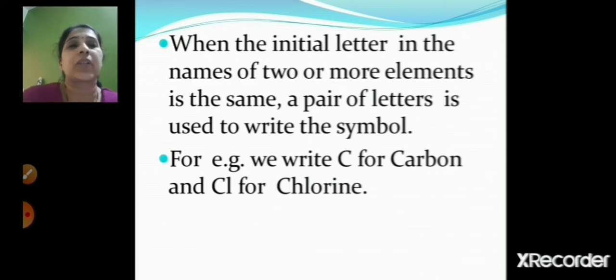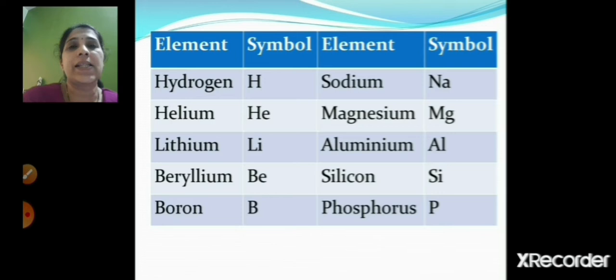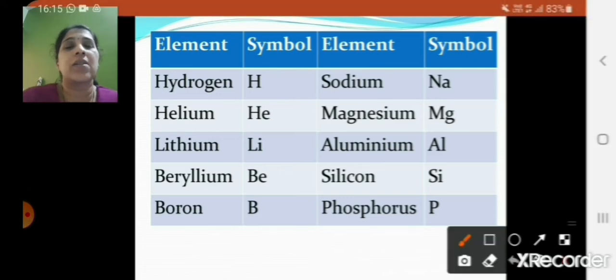So let's see some elements and their symbols. For hydrogen we use H. For sodium, Na. Helium, He. Magnesium, Mg. Lithium, Li. Aluminium, Al. Beryllium, Be. Silicon, Si. Boron, B. Phosphorus, P. Here, if you can see, children, the first letter of the symbol is in capital letter, and the second letter which is used is in small letters.